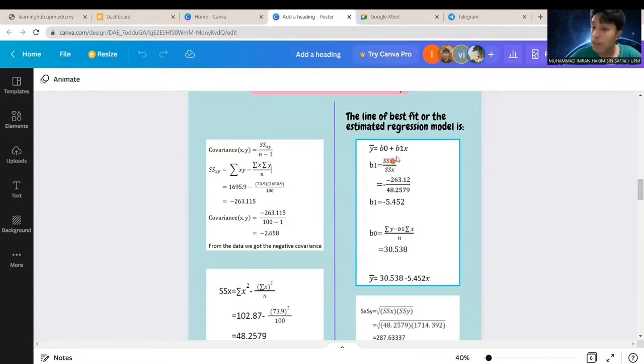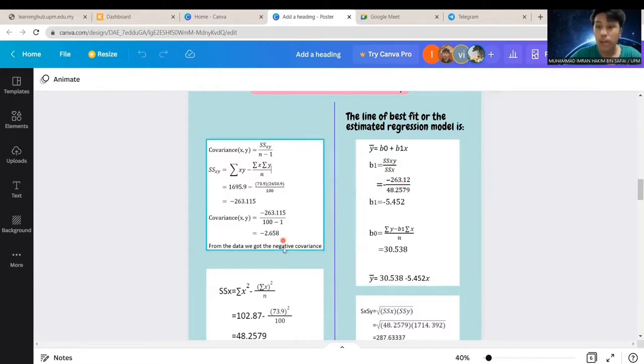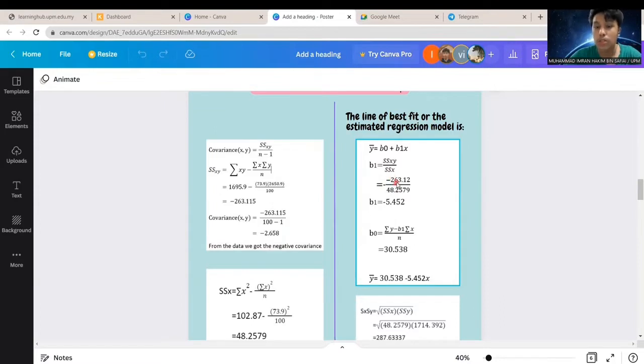SSXY is the simple linear regression and SSX is the summation of square deviation. We substitute the values we already got, negative 263.12 over 48.2579, so the value of B1 is negative 5.452.